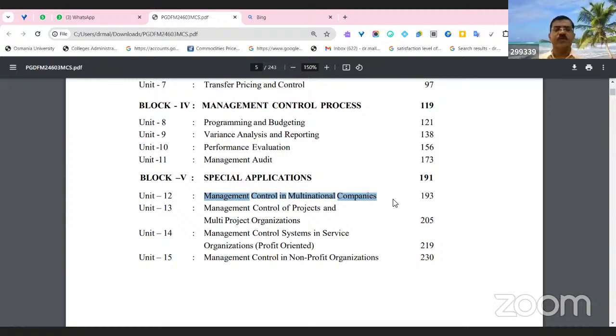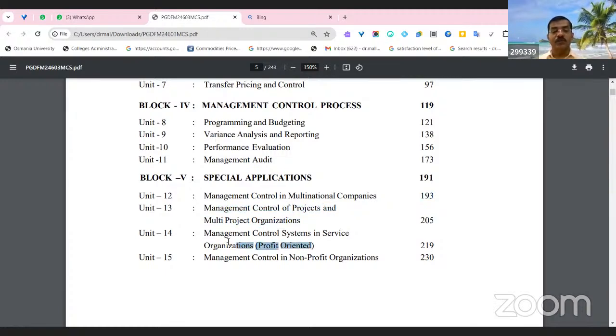Just take the example of Amazon: how Amazon performs in India and how it performs in the US. US logistics and Indian logistics are different, and the cycle is different. Then there is management control of a project and multi-project organization, and management control systems in service organizations.